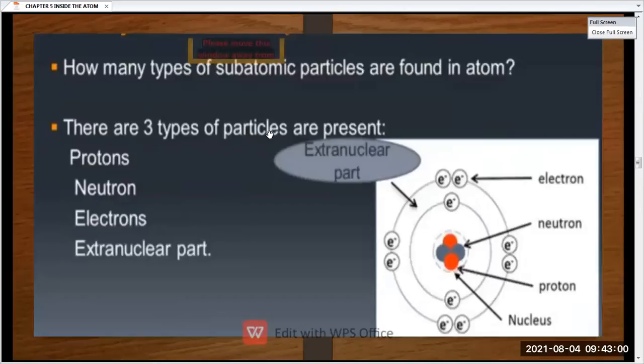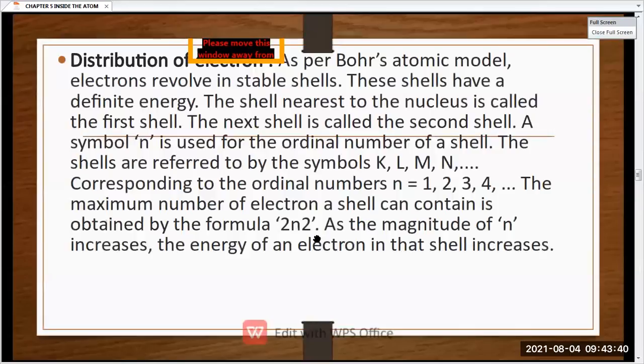Here you can see there are three parts of the particle such as proton, neutron, and electron, and the extra part that was between the two shells or the nucleus or the shell, that was known as extra nuclear part. यहाँ पे आप देख सकते हैं, these are the electrons which are revolving around the orbit. Neutrons and protons are present inside the nucleus, and the electrons are revolving around the orbit, and the space between the nucleus and the orbit, or one orbit and the other orbit, that space which was empty, that was known as extra part of the shell.